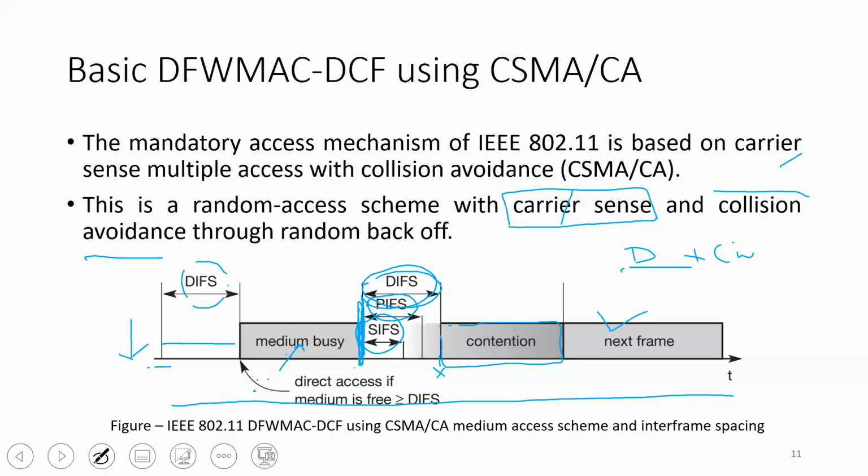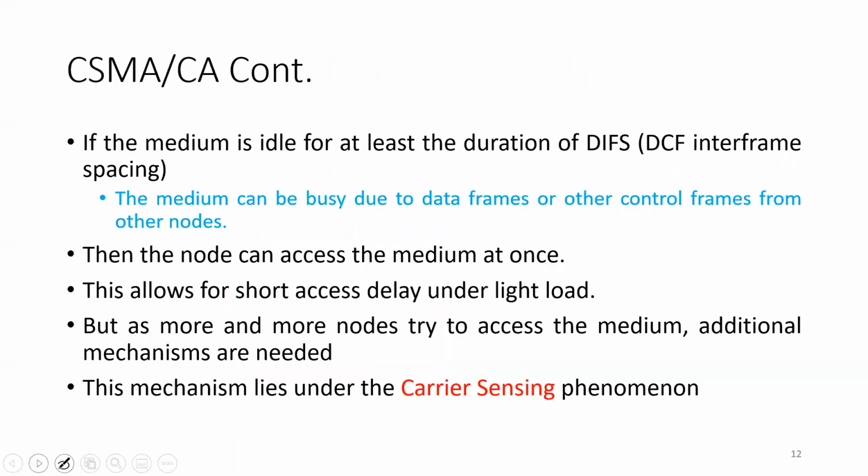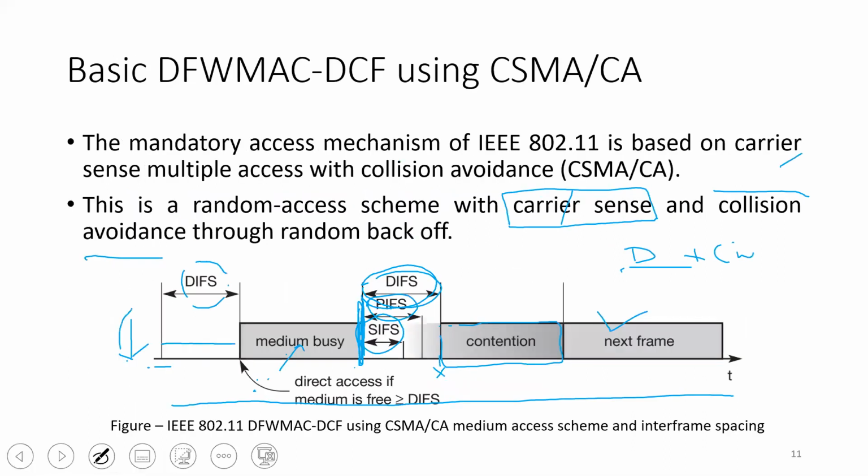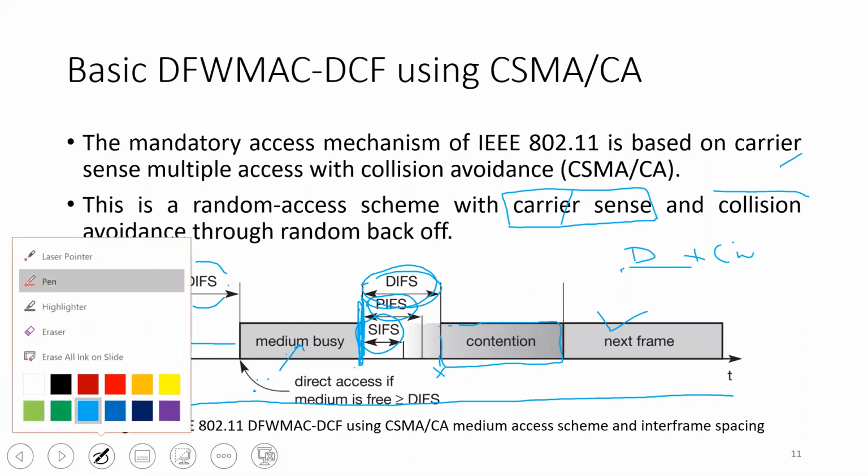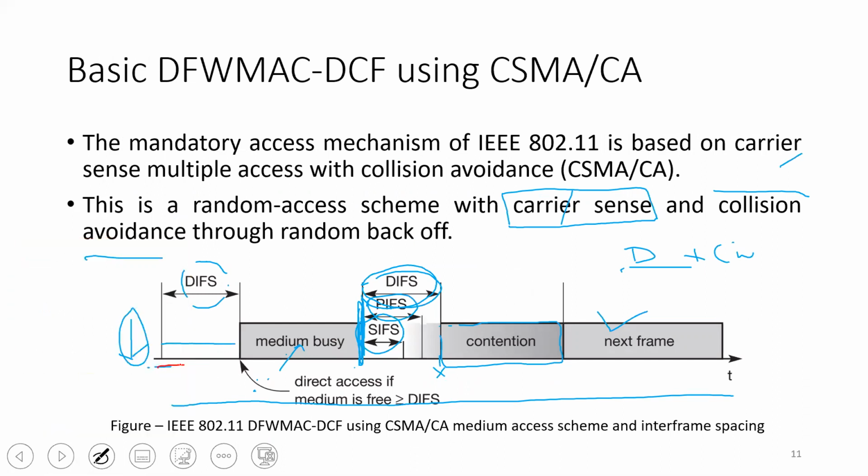Now let's discuss the entire process in further detail. Let's suppose the medium is idle for at least the duration of DIFS. What happens? Then the node can access the medium at once. As discussed in the previous slide, if a node wants to transmit some information, it will start to sense the medium, and it will keep on sensing the medium again and again. If the medium is free for DIFS amount of time, it will immediately transmit its information.